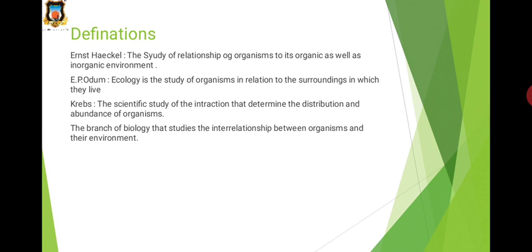Then according to Odum, in 1971, ecology is the study of structure and function of nature. And then Krebs in 1985 defined ecology as the scientific study of interactions that determine the distribution and abundance of organisms. So these are the various definitions of ecology according to different scientists.